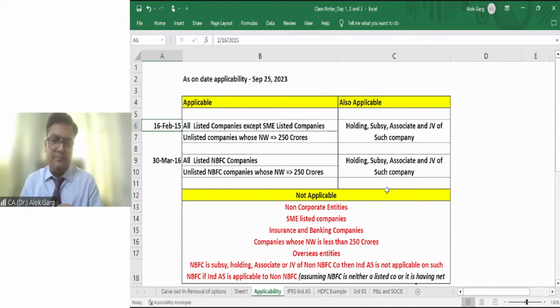Number three, Ind AS is applicable to companies who are in the process of listing. For example, you remember that last year Paytm came with their IPO, Delhivery came with their IPO, Zomato came with their IPO, right? So friends, when they were in the process of listing, when they were coming with a red herring prospectus or their prospectus, right?